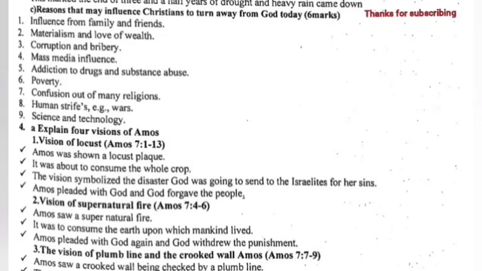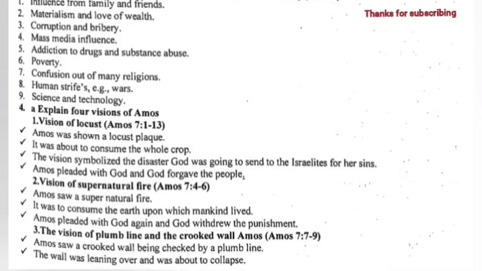Question 4a. Explain 4 visions of Amos. Vision of locusts, Amos 7, 1-3. Amos was shown a locust plague. It was about to consume the whole crop. The vision symbolized the disaster God was going to send to the Israelites for their sins. Amos pleaded with God, and God forgave the people.